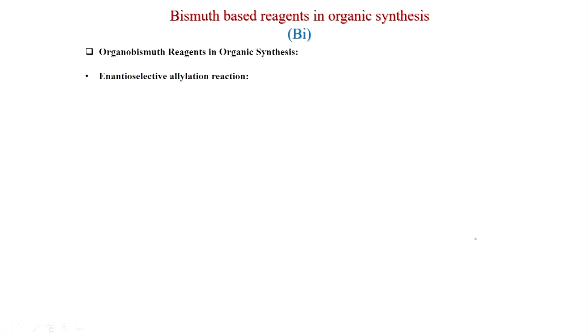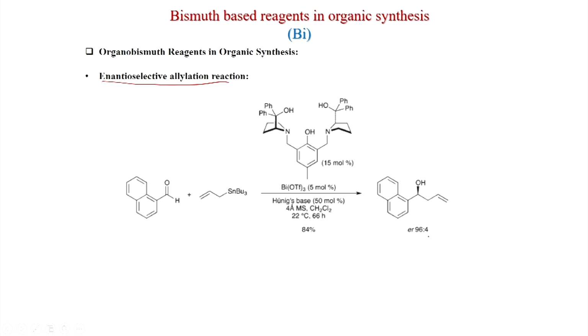Now, we will see another reaction, enantioselective allylation reaction. This was an allylation reaction, instead of allyl silane here allyl tin is used, allyl tributyltin, because allyl tributyltin has an allyl nucleophile here, and if you use naphthaldehyde, then this homoallyl alcohol is formed in 84% yield, 92% ee.